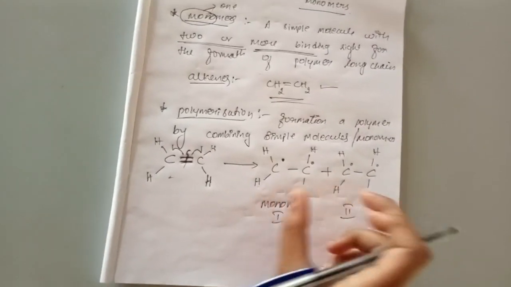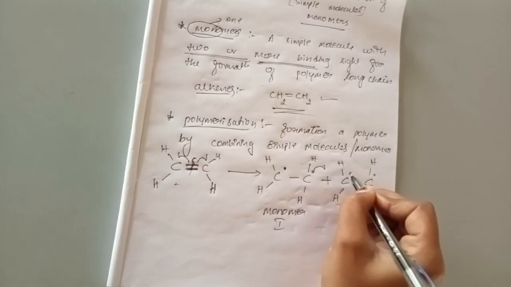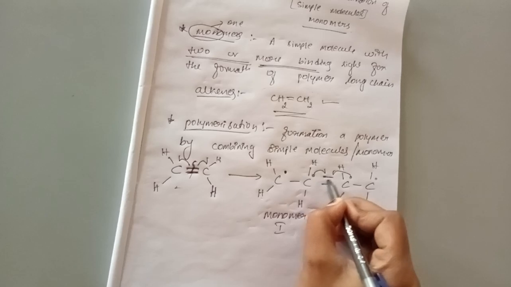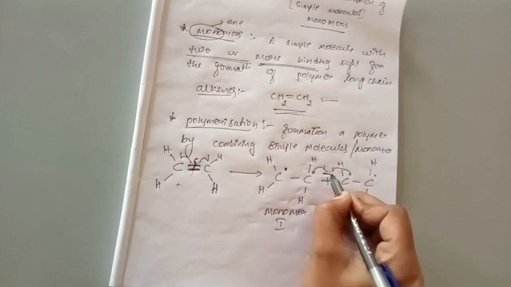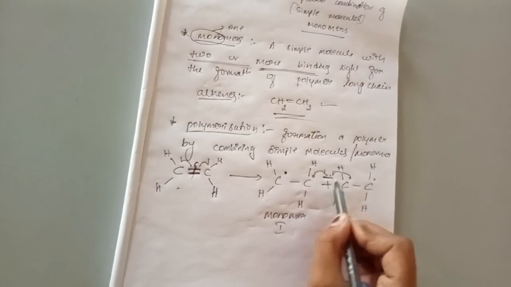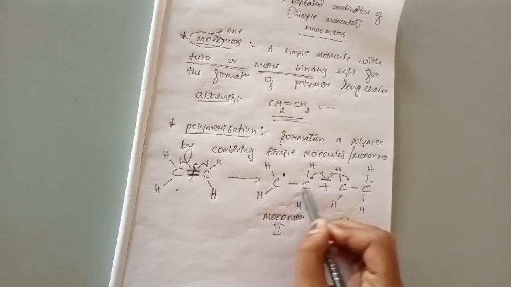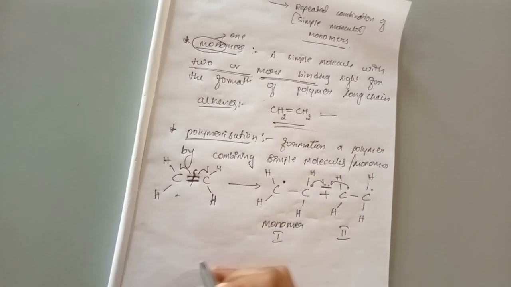If I combine these two monomers, the radicals of the carbon atoms can combine with each other for the formation of a new bond. Why? Because to form a single bond we need two electrons. So these two electrons can be taken by these two carbon atoms, and hence a bond can be formed by these two carbon atoms.